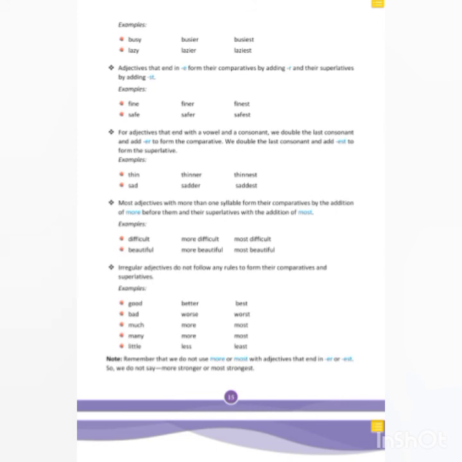Some irregular adjectives are there. They do not follow any rules given above. Examples are good, better, best; bad, worse, worst; much, more, most; many, more, most; little, less, least. So here is also what I told you, that if we are using more and most before the adjective, we never use er or est at the end.